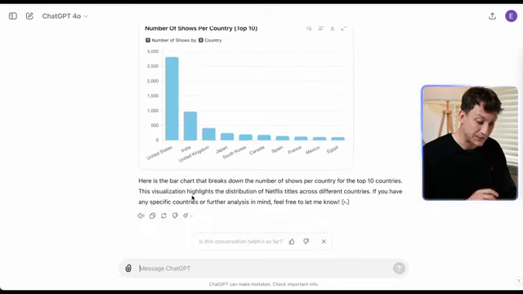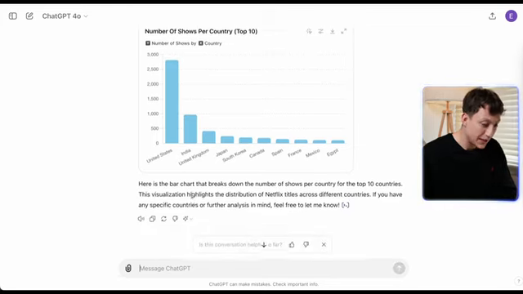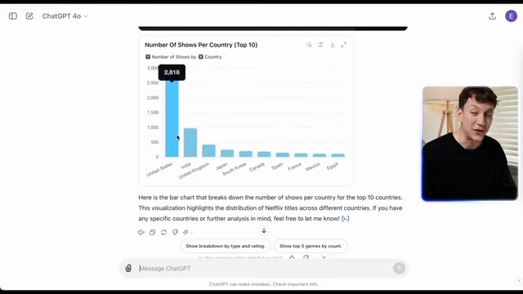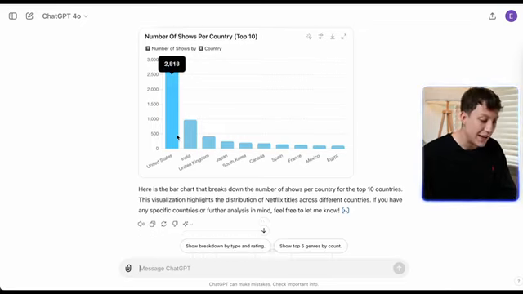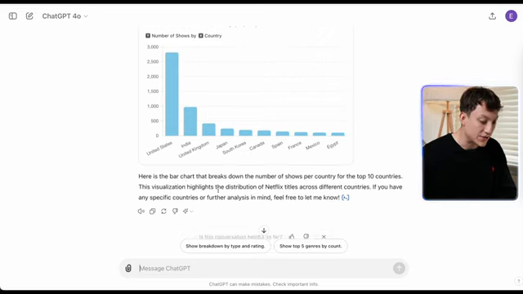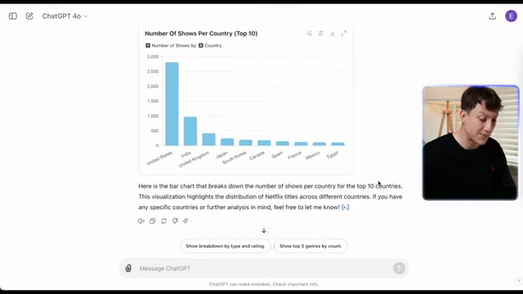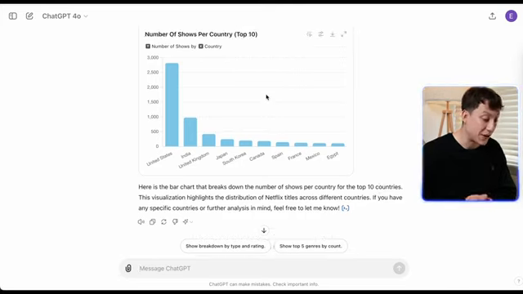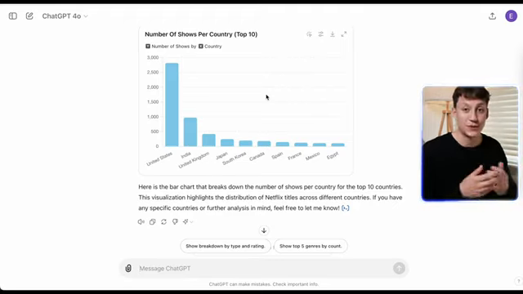Let's see how long it takes. And there we go. So it's giving me the output. Obviously, United States has the most shot films, makes sense. And then what does it say? Here's a bar chart that breaks down the number of shows for the top 10 countries. So it's only plotted the top 10. But as you can see, this plot is pretty good. It's very nice. It's clear what's happening, and it generated it in a few seconds. This would take me a lot longer if I was doing it myself.